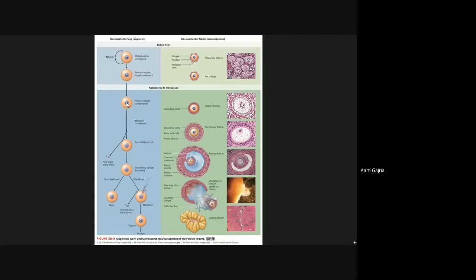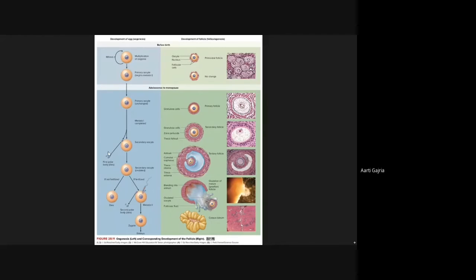So this is the primary oocyte. When it completes the first meiotic division, it forms a secondary oocyte and a polar body. The secondary oocyte will further complete its meiosis 2 and form the ovum and the second polar body.